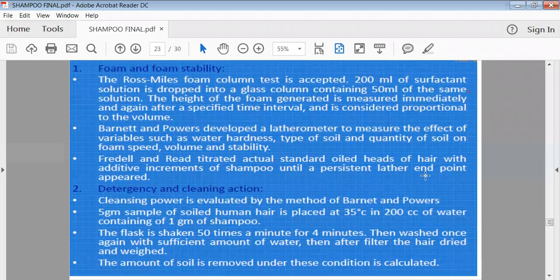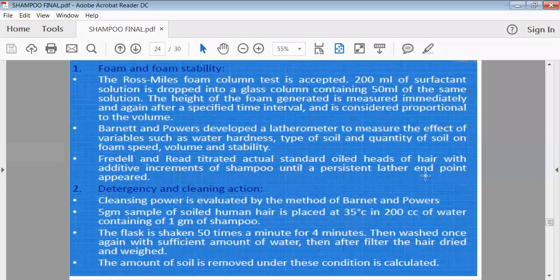Or we can take a measuring cylinder of 100 ml capacity, and in that, 1 gram of shampoo. We can add water up to 100 ml, and simply stir it properly, and after stirring it will produce foam. Just note down how much quantity of foam is produced. You can measure it in ml.